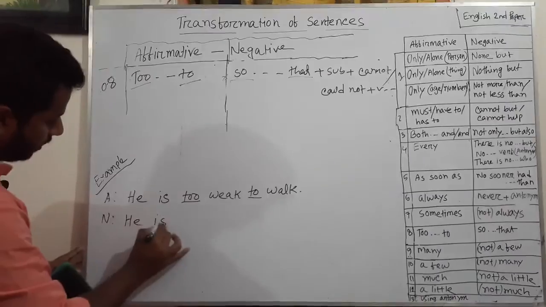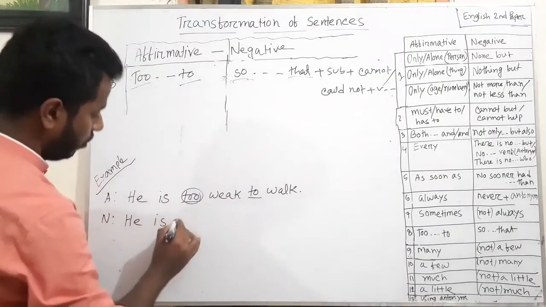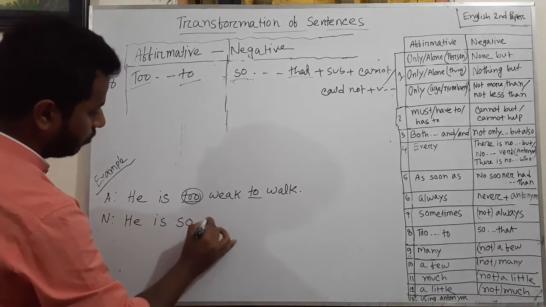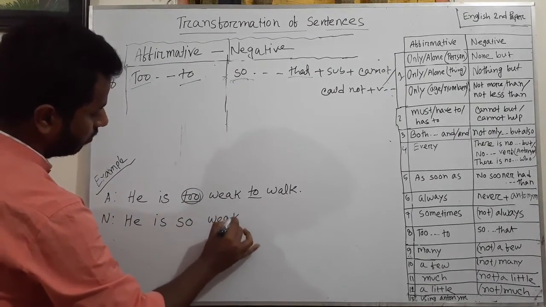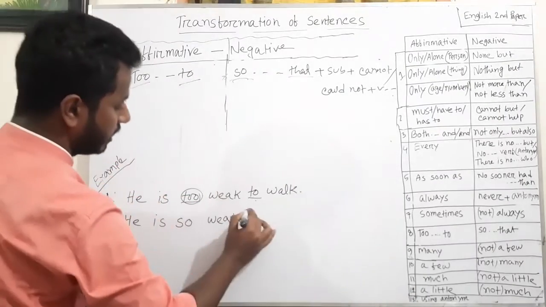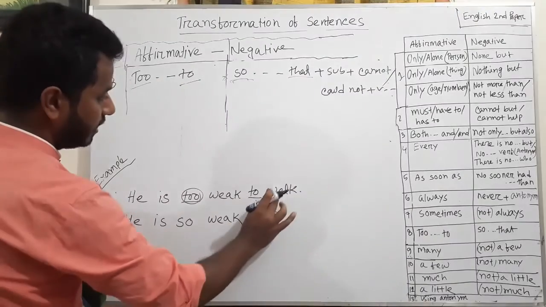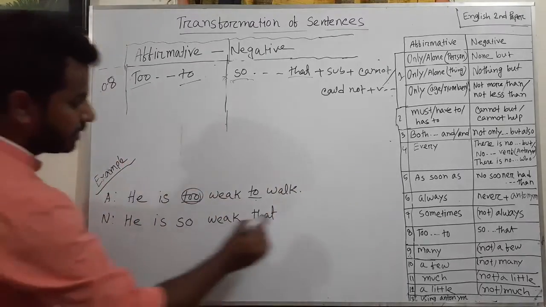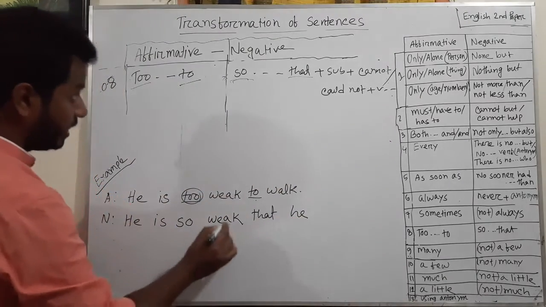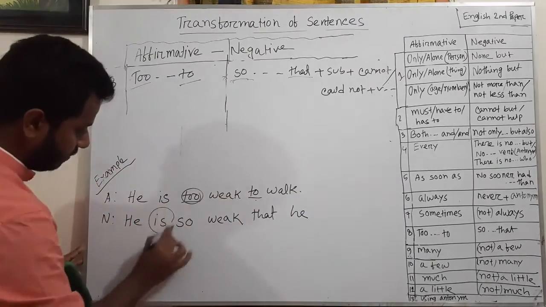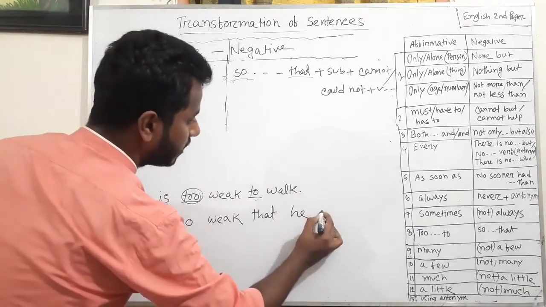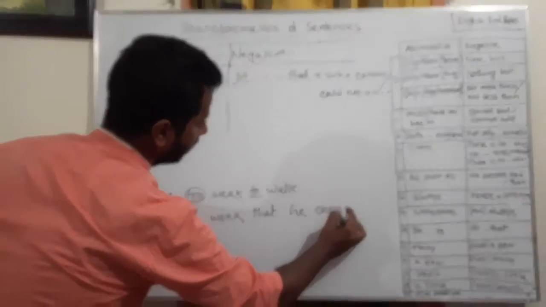Now he is, for this too, so he is so weak, for this too, that: he is so weak that. Now subject, he, subject will be he. Now cannot or could not, as it is present tense, that's why it will be cannot. He cannot, verb, walk.